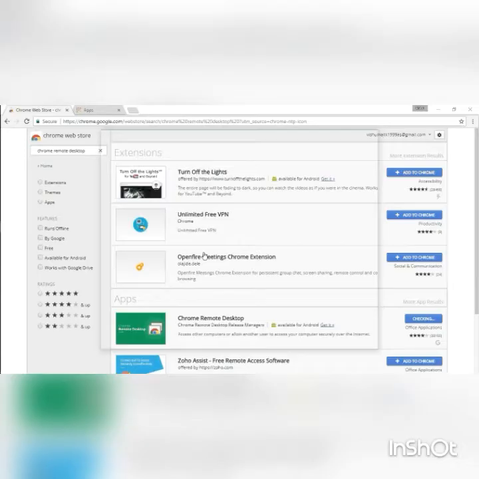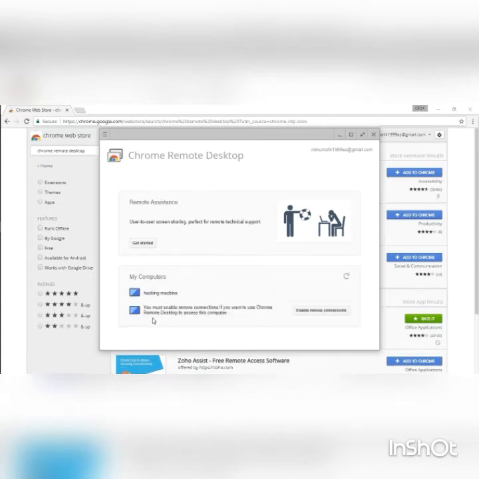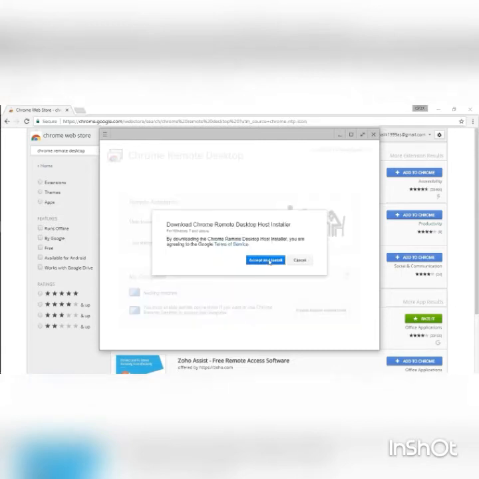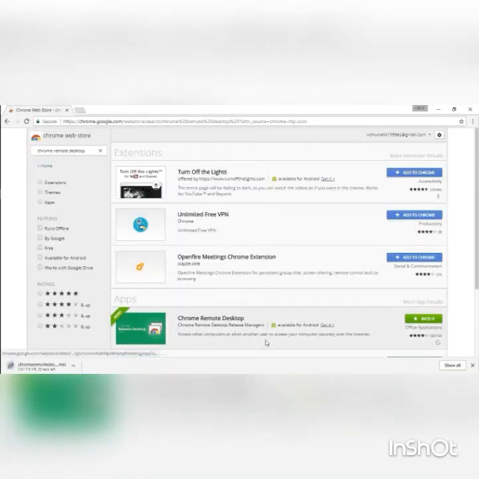You have to click on that. Now get started with my computers. You can see the second one. And now enable remote connection, accept and continue. Okay, now open it with Google Chrome, and downloading will start. It will download a setup, actually, setup of Chrome Remote Desktop, and it is about 11-12 MBs.